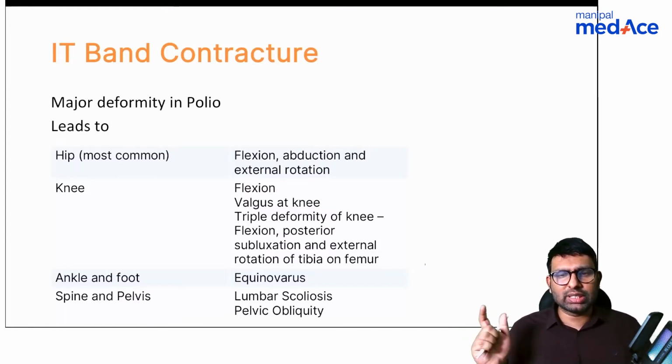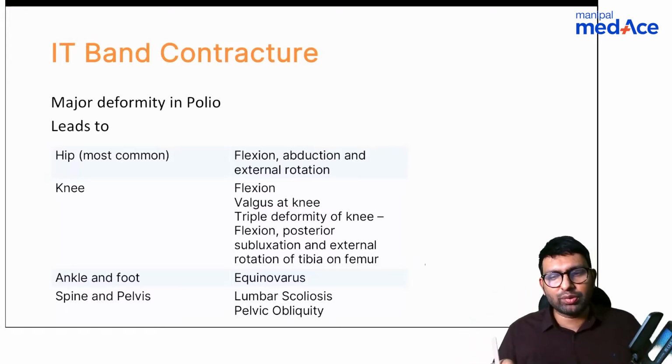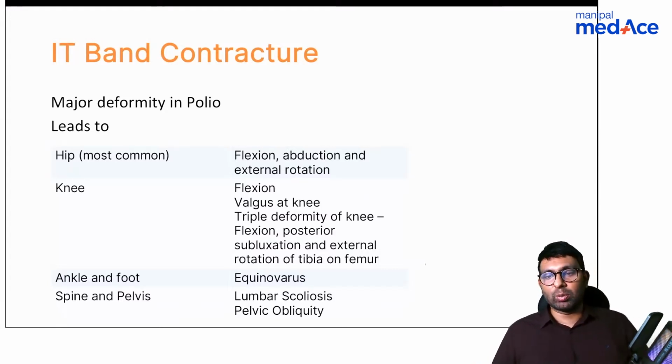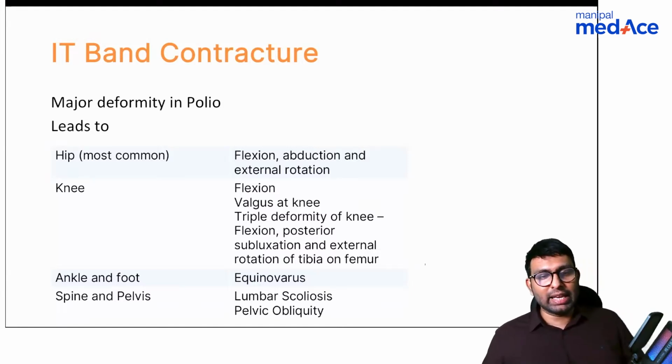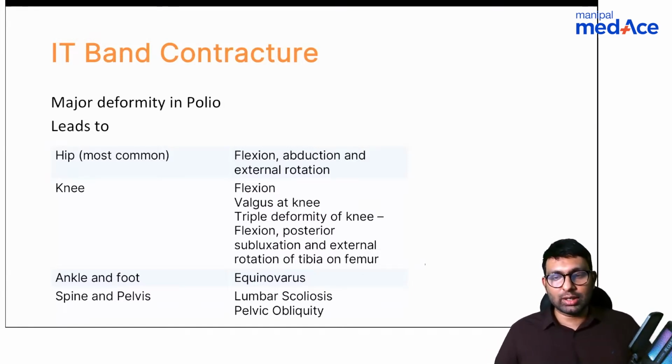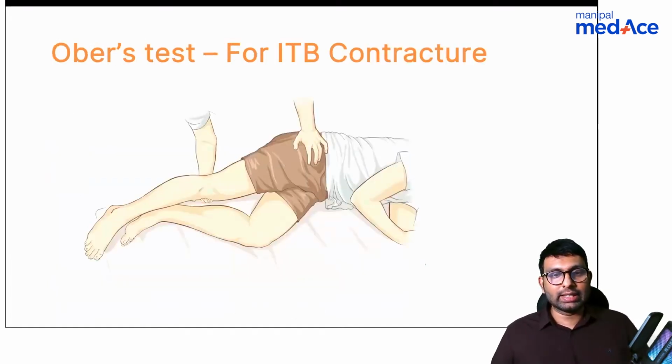Any other condition where you will see triple deformity of the knee? Anyone has heard this triple deformity of the knee somewhere else? You can put it in the chat box. Okay, ankle and foot you will see equinovarus, and in spine and pelvis you will see lumbar scoliosis and pelvic obliquity. Yes, Dr. Jain, you're right. In TB knee also you will see triple deformity of the knee. Okay, so these are all the deformities seen in polio.